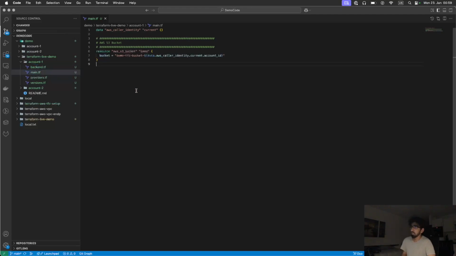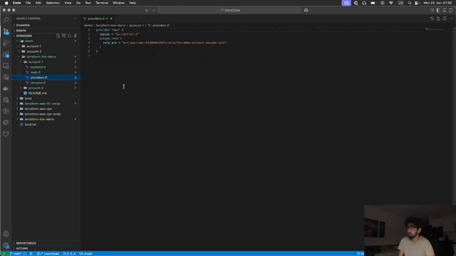In the main.tf, I am creating a single resource just for demo purposes: a bucket. And in the providers.tf I have to set the provider, so this step is necessary. Here you can see I have a region, and I want to deploy everything in eu-central-1, and this is the main point.